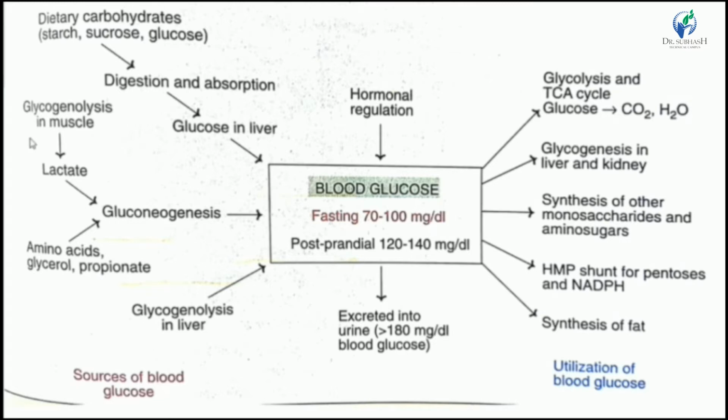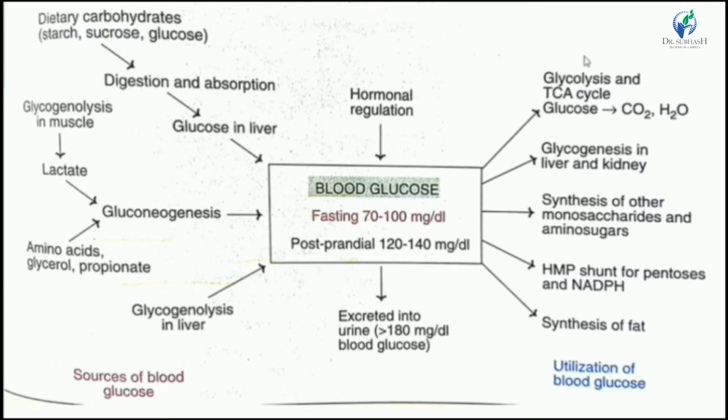From glycogenolysis, lactate is formed, and in gluconeogenesis, lactate is converted into glucose. Similarly, amino acids, glycerol and propionate go into the gluconeogenesis pathway, which produces glucose. And lastly, glycogenolysis, the breakdown of glycogen in our body, produces free glucose.